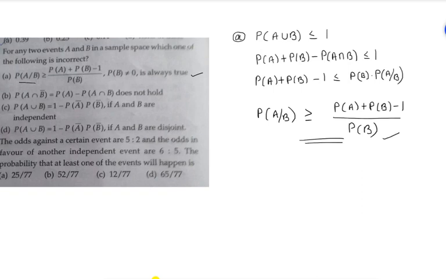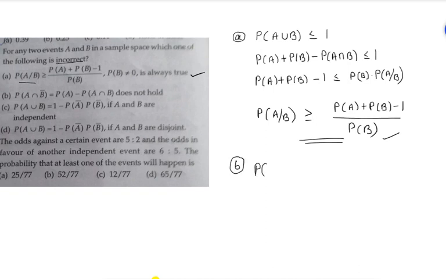What can we write? P of B into probability of A under the condition that B has already occurred. Now this we can write as P of A given B is greater than or equal to P of A plus P of B minus 1, divided by P of B. So this is always true only. That's why he is saying which of the following is incorrect. So this is a correct statement only.